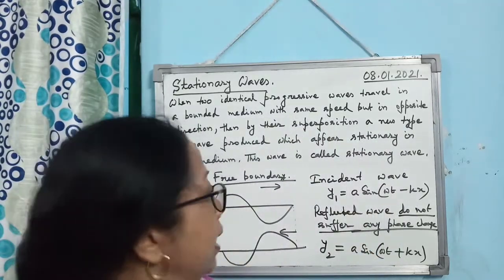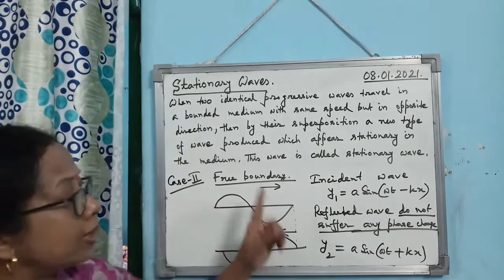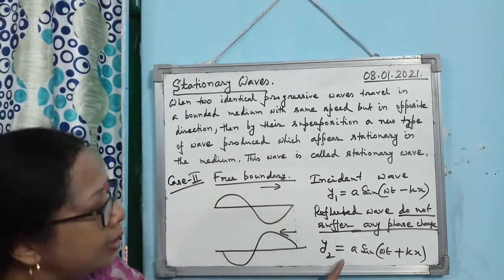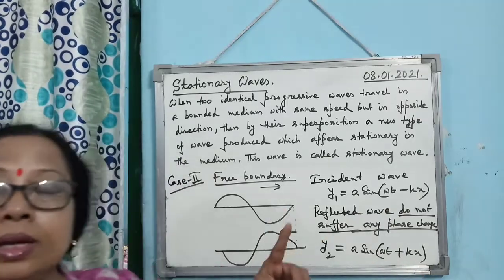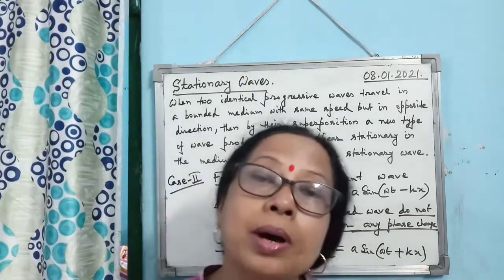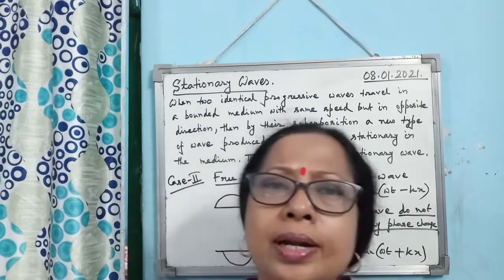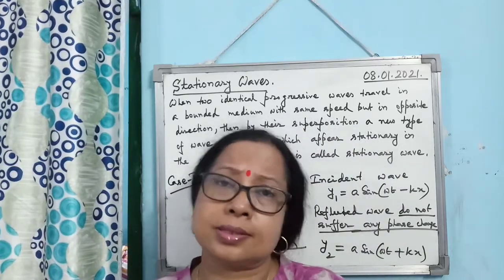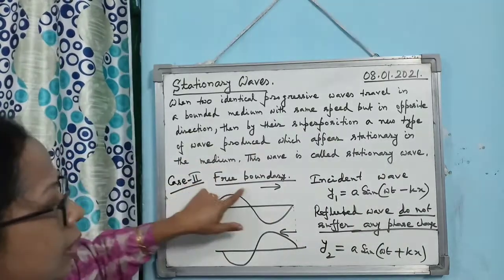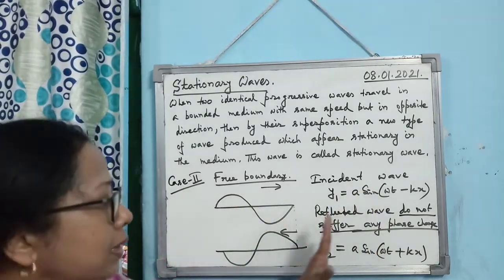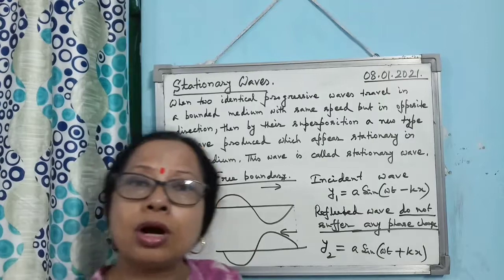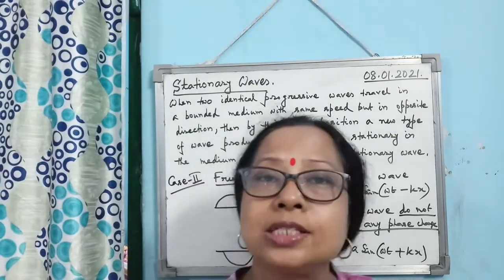That's why for rigid boundary, the equation will become -a sin(omega t + kx). But when it is free boundary, what does it mean? There is a boundary, but it is not at a definite distance. So what will happen when the progressive wave moves? It will suffer reflection, but the reflected wave will not suffer any phase change.